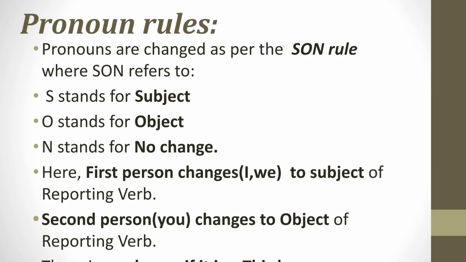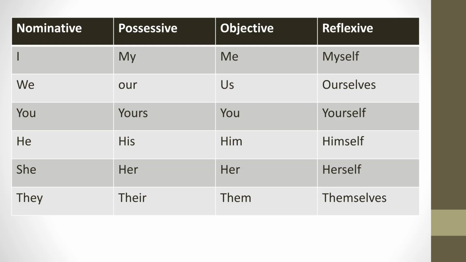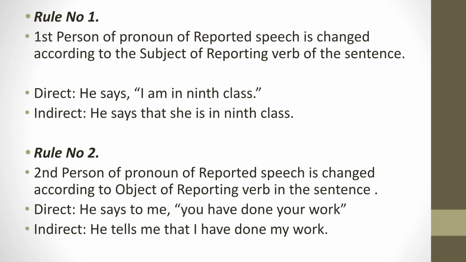First-person pronouns change to the subject of the reporting verb, and second-person pronouns change to the object. Third-person pronouns remain unchanged. Rule number 1 states that the first-person pronoun of the reported speech changes according to the subject of the reporting verb.